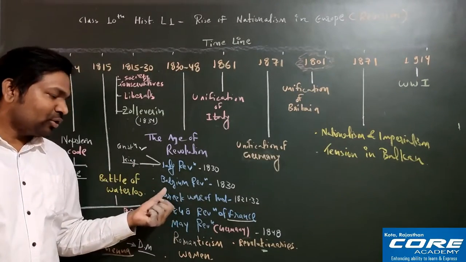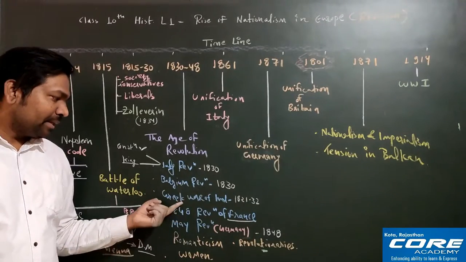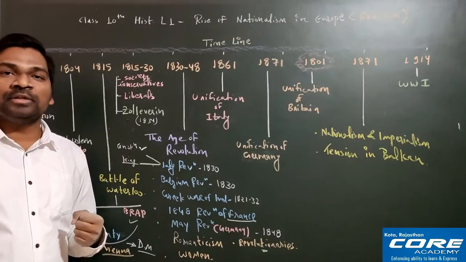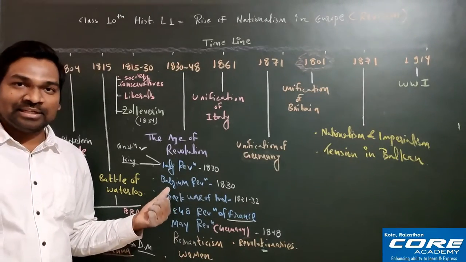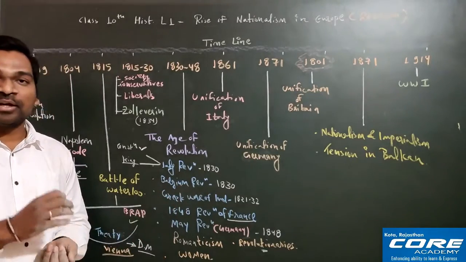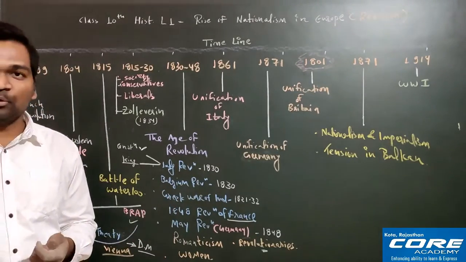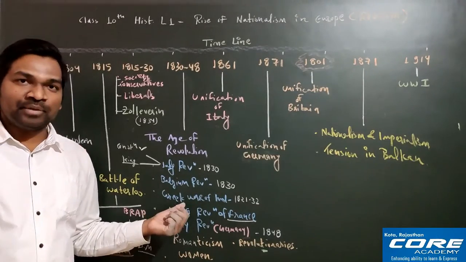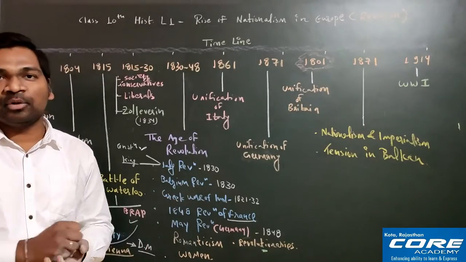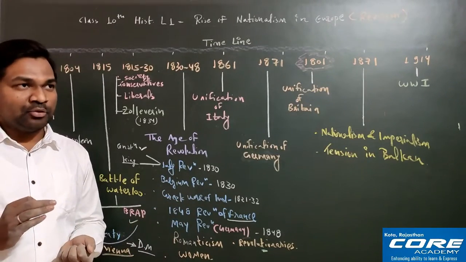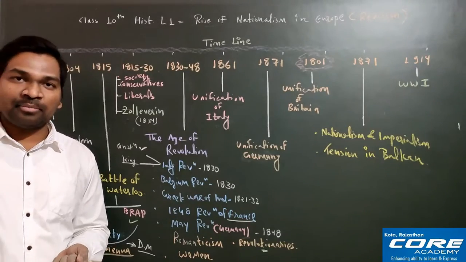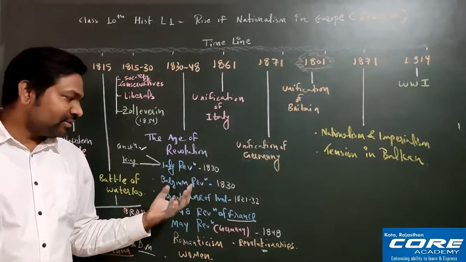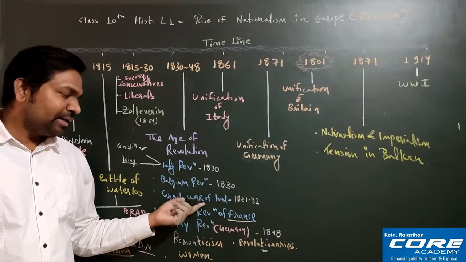Greece was also an ancient country of Europe. It is one of the most ancient countries of Europe, and it is also known as the cradle of European civilization. Greece is known as the cradle of European civilization, meaning European civilization started from Greece only. That is why, religiously and historically, Greece was a very important country of the entire Europe, and that is why other European countries could not see one Islamic country ruling over Greece. So all other European countries gave huge support to Greece for their independence, and finally